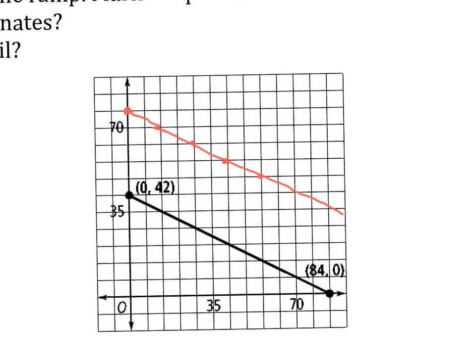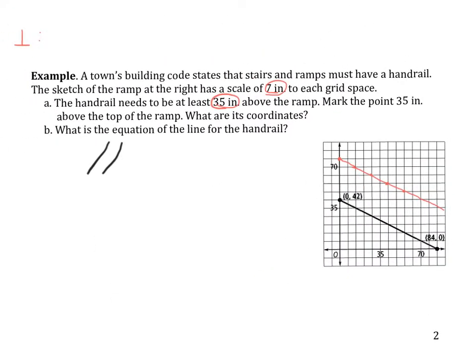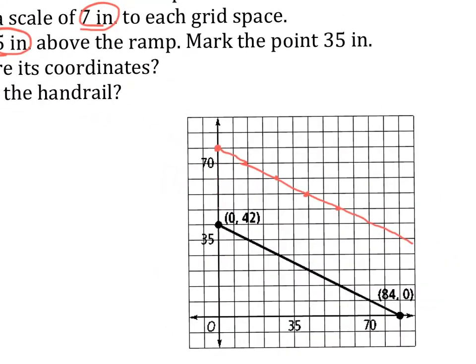All right. So that's step number 1. It says, what are the coordinates of this one? And the coordinates of where the rail starts up at the top is going to be at 0 for the x, and 77. So (0, 77). Where did the 77 come from? Again, remember, each unit is worth 7 inches.